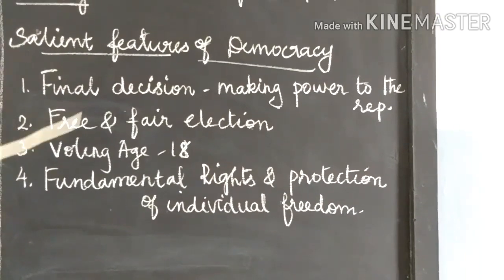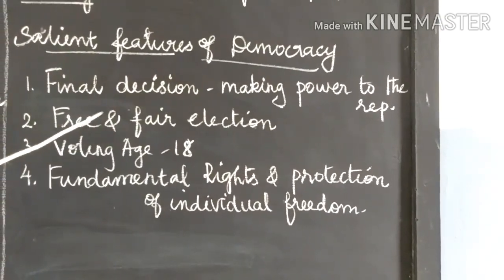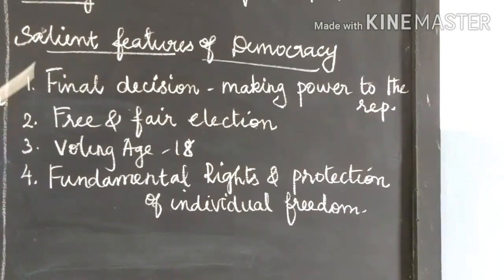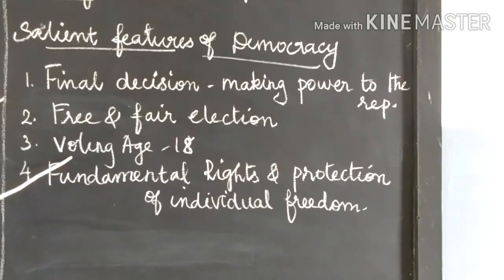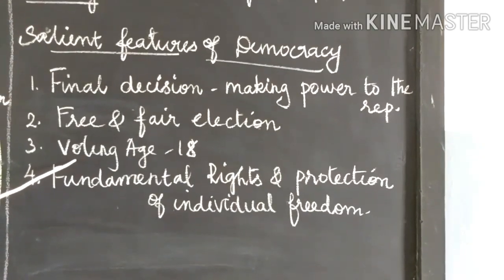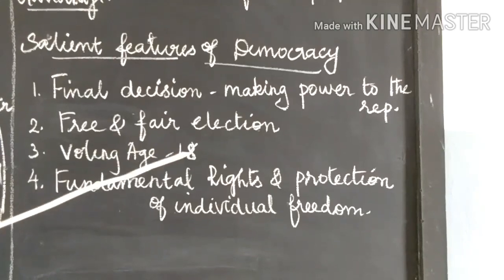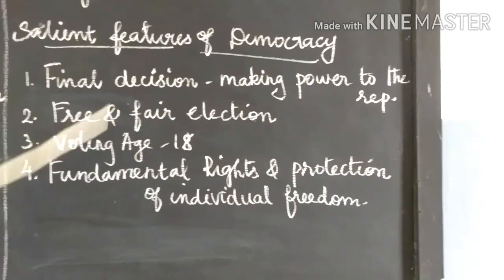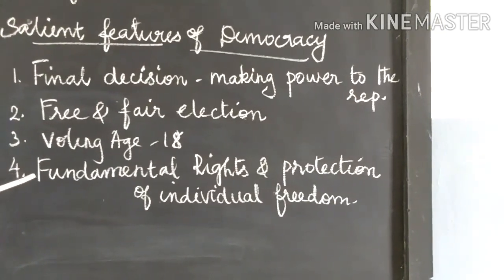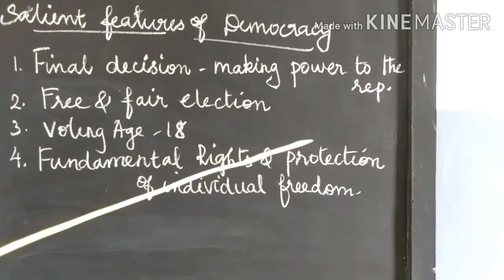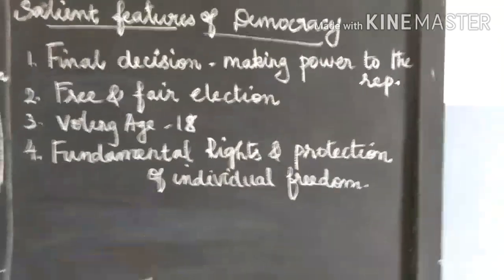Second one, free and fair elections. Third one, voting right with equal value to those who have attained the age of 18. So voting age is 18. Fundamental rights and protection of individual freedom.